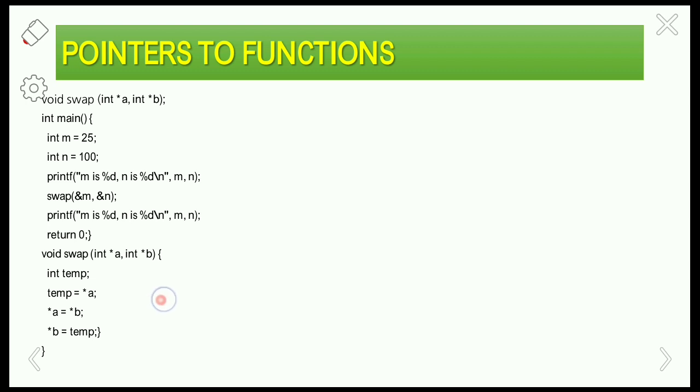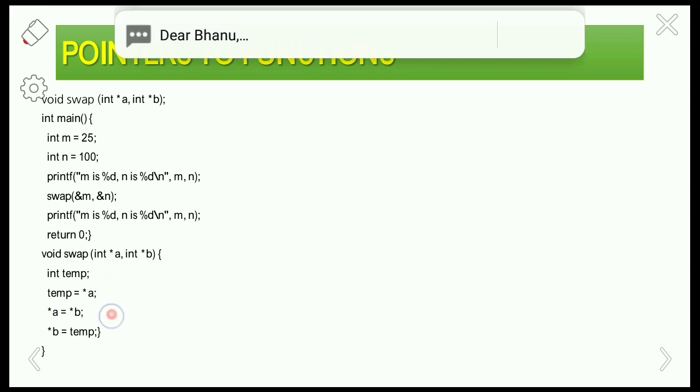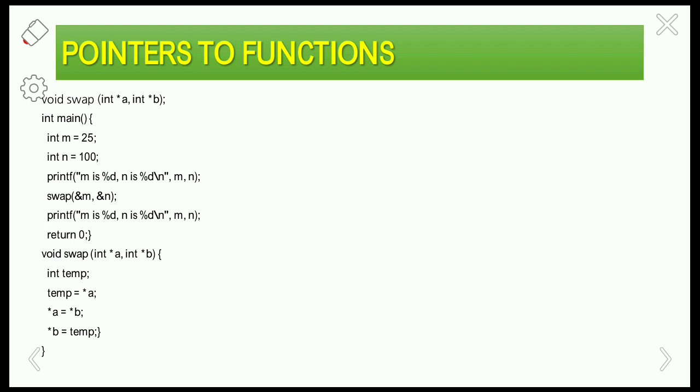Here temp equals value at a, which is 25, and a equals value at b. So we are copying 25 into temp, and a gets the value 100. Now b equals temp. What is the value stored in the temporary variable? 25.